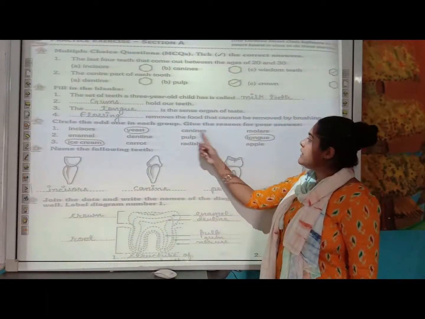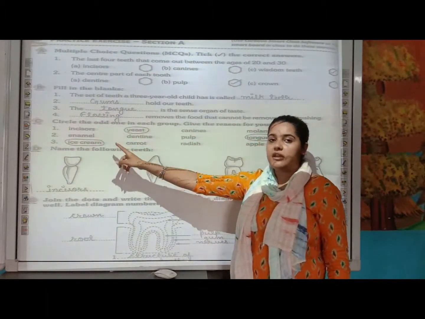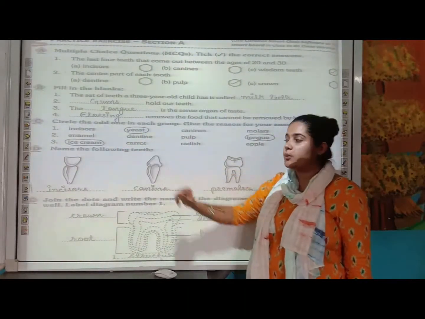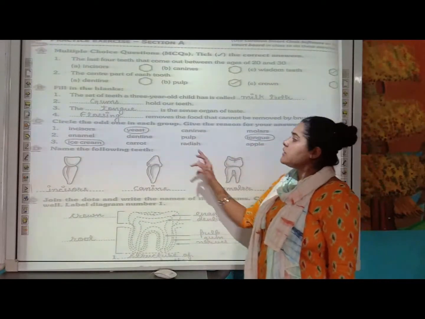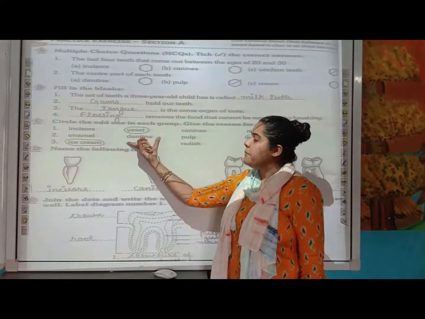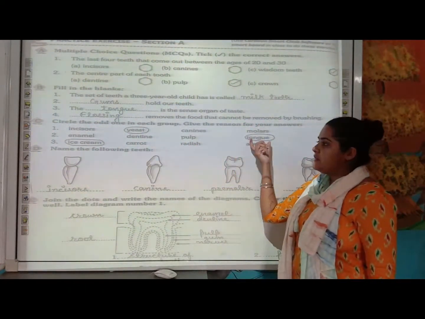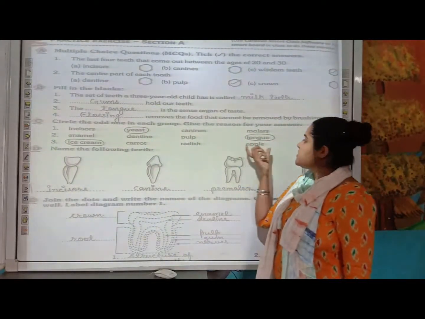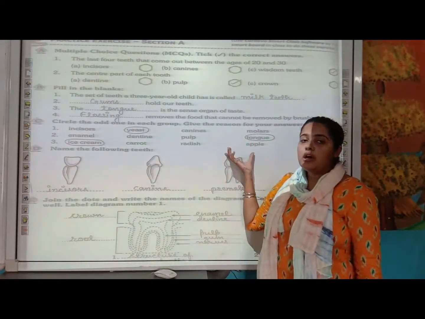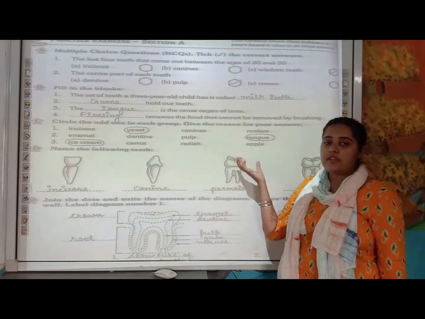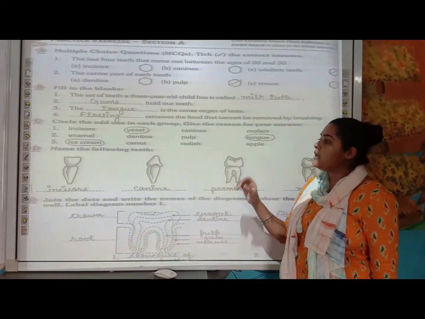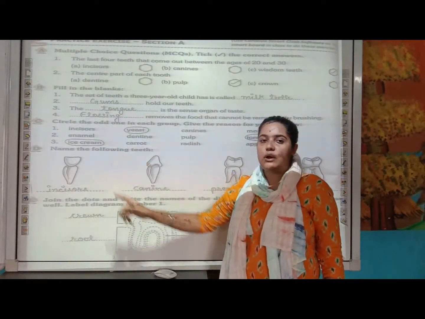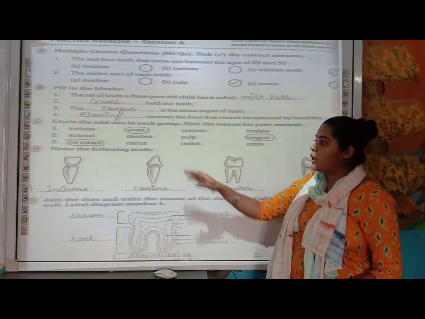So here you can see canine, molar and incisor are the various kinds of teeth. Yeast is the odd one out. Next is your enamel, dentine, pulp and tongue. So here you can see pulp, dentine, enamel are the parts of the tooth. Tongue is different. Next is your carrot, radish and apple. These are the raw foods which are important for keeping your teeth healthy. Ice cream is the one which can spoil your teeth. So that is the odd one out.